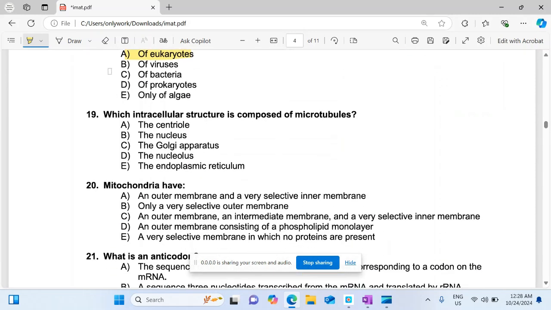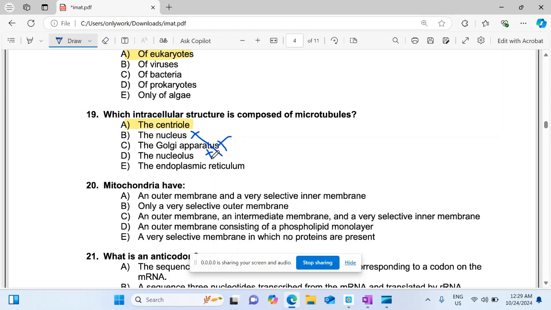Which intracellular structure is composed of microtubules? We know that its right option is only centriole. Their microtubules are involved in formation of centriole, and these are also involved in the formation of spindle fiber, which originate from the centriole. Nucleus has no relation with microtubules, so this is wrong. While the same is for Golgi apparatus and nucleolus and endoplasmic reticulum.